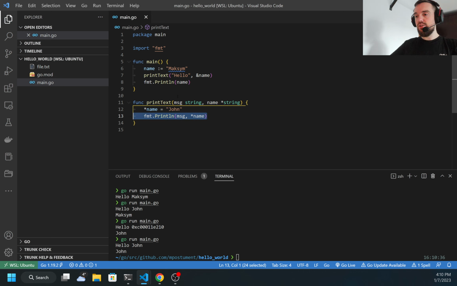There are also cases when I need to pass an unknown amount of parameters, but of one type. So how can I do it? For example, I can do something like this.